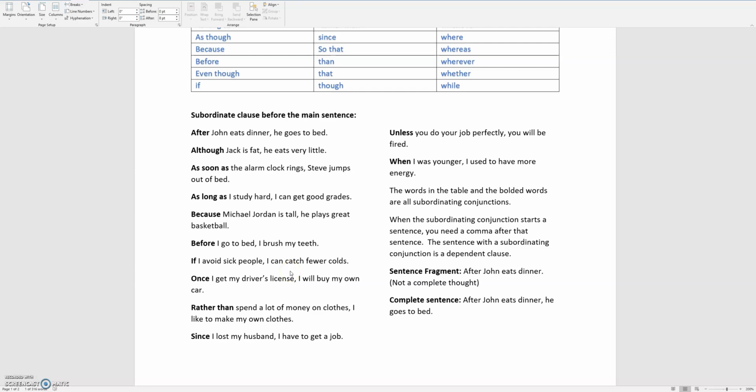Rather than spend a lot of money on clothes, comma. That's also a dependent clause. I like to make my own clothes. Since I lost my husband, comma, I have to get a job.